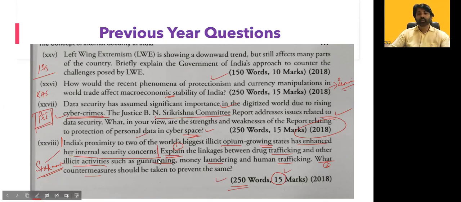You got the point? So you should not answer the question just like that. Okay, it looks like they are talking about drug trafficking. Okay, let me write whatever I know. That is not the case.